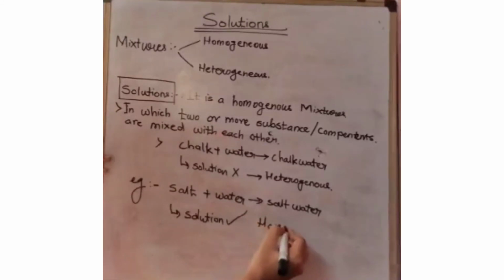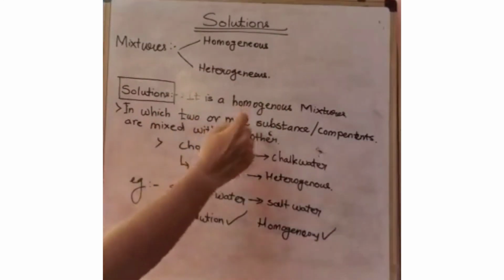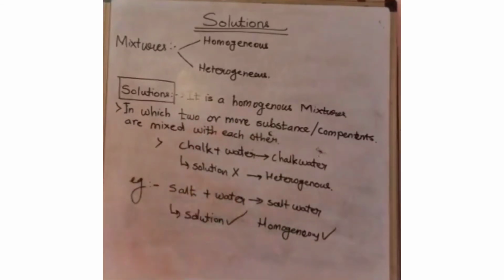So if we consider a solution, we have to understand that our solution is homogeneous, and the particles we use to make that solution have the same components throughout the structure. So write it down fast. I hope you have understood what exactly a solution is. Write down the example and the definition fast.